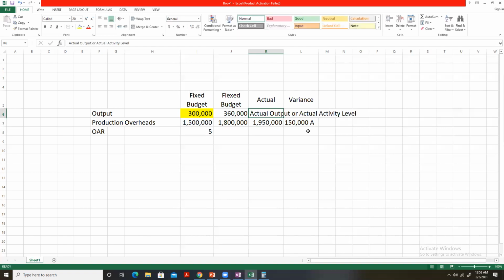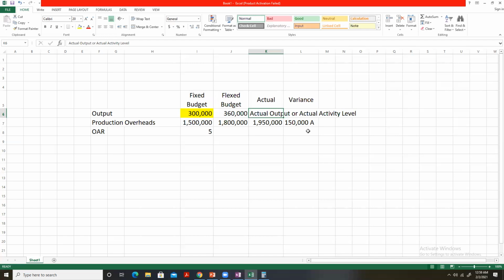This is a variance question, but I demonstrated the knowledge of budgeting in this question. Why did I do so? Because I want to make one thing very clear to all of you, that variances arise from budgets.